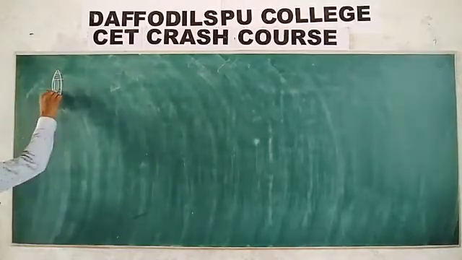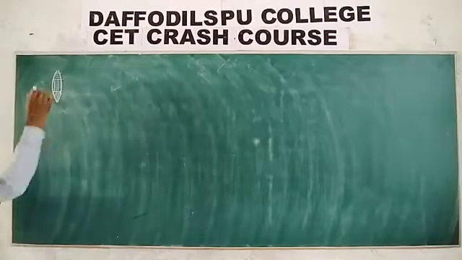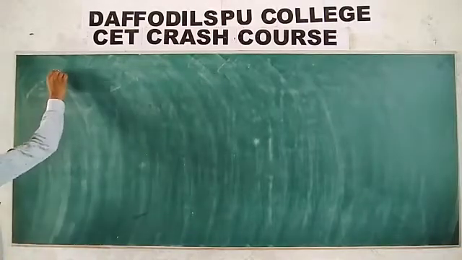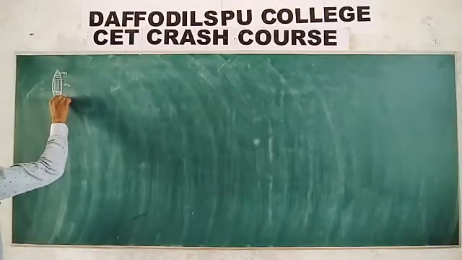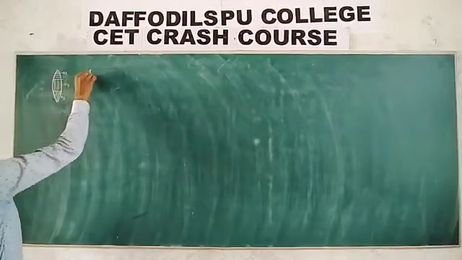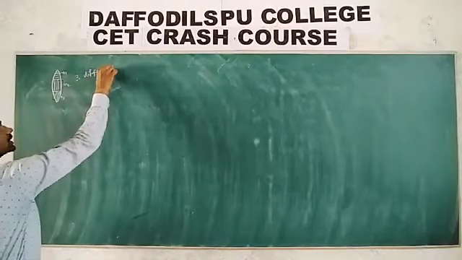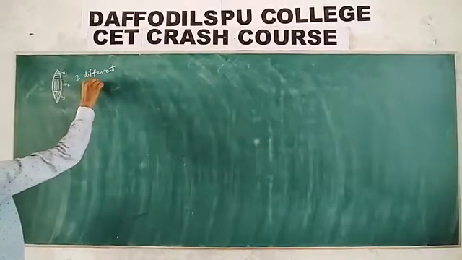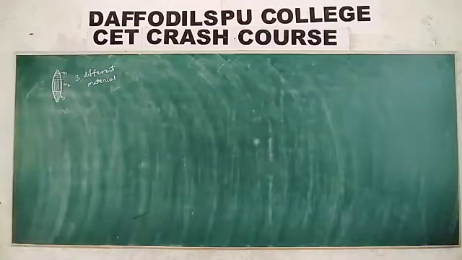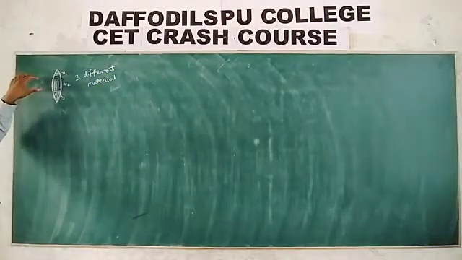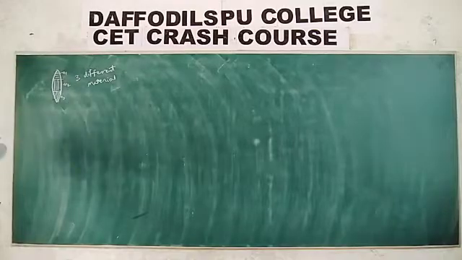How many planes are formed? This is made of N1, N2, N3, three different materials. Then the number of images formed is equal to the number of materials with which the lens is made.